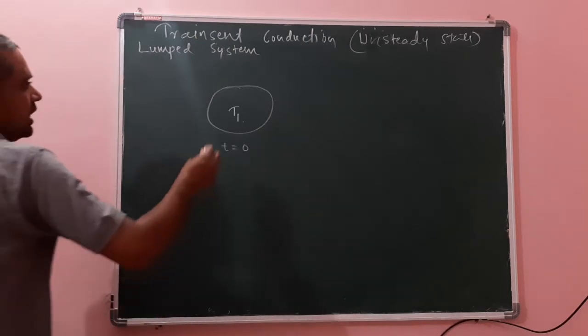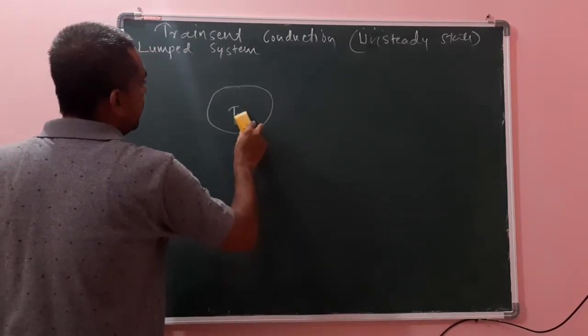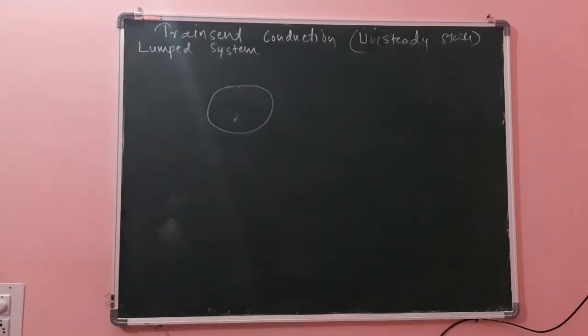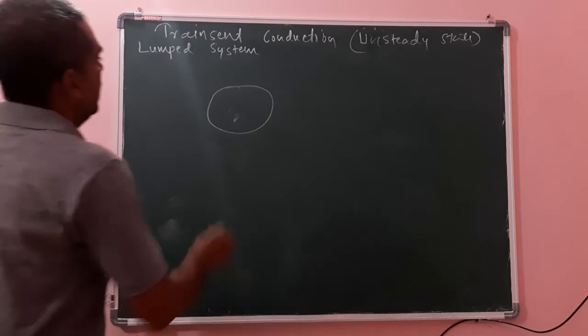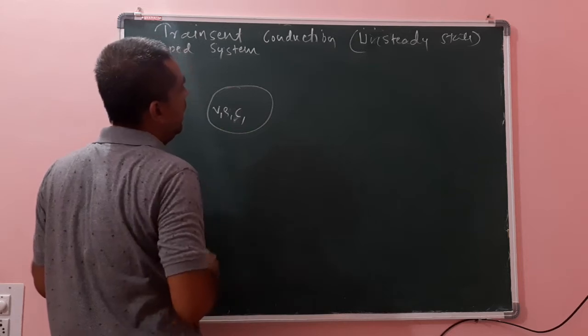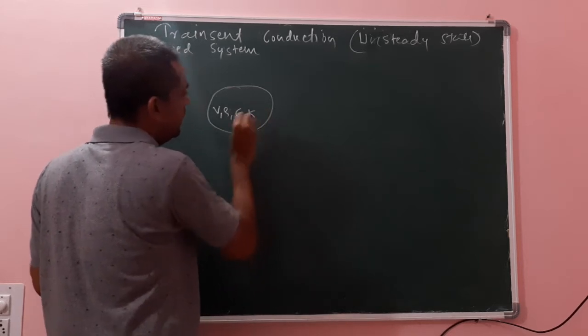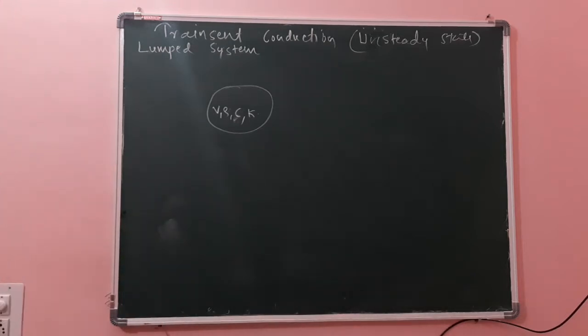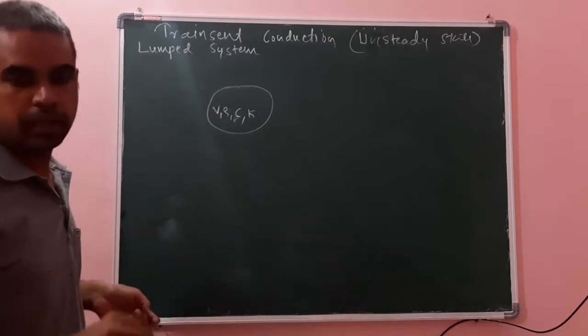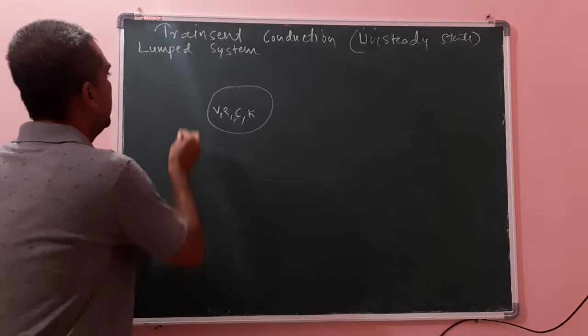Okay, now let us consider a body of volume V, density rho, specific heat C, and thermal conductivity K. Let this body be immersed in a container like this.